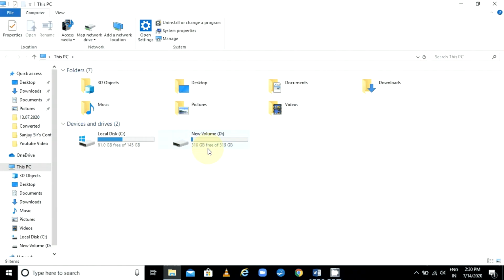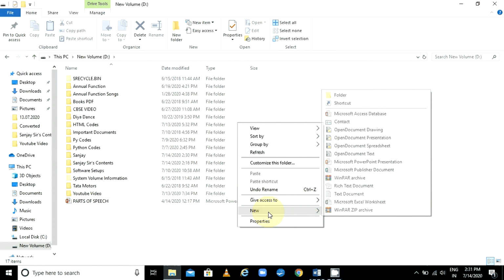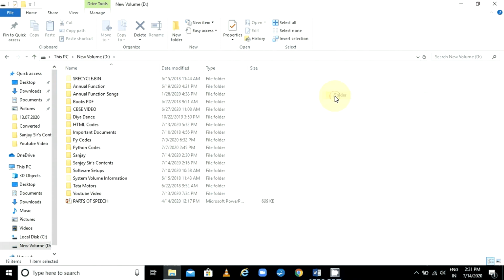Now right click anywhere where there is white space. I am just doing right click over here, New and Folder. After getting this, just type your name. I am typing SPV. So the SPV folder is created.